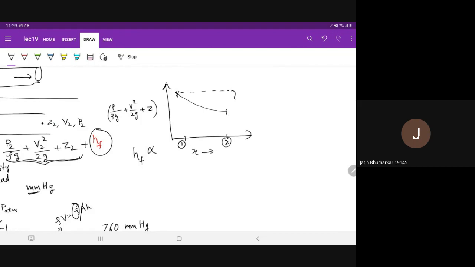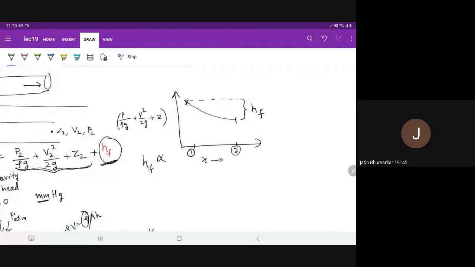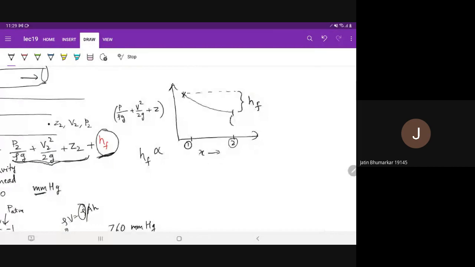So this difference that comes into picture, we call this as HF, and we add this to the right hand side. Okay, so this is what Bernoulli equation neglected. This is the actual P2 by rho g plus V2 square by 2g plus Z2, and this point is the actual P1 by rho g plus V1 square by 2g plus Z1, and the difference between these two, that is HF.